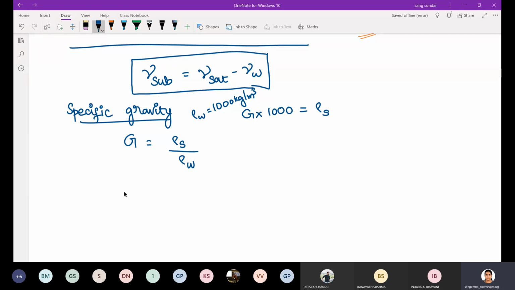And two more specific gravities are also there. First one is mass specific gravity, which is represented with the notation GM. Mass specific gravity, what is it?